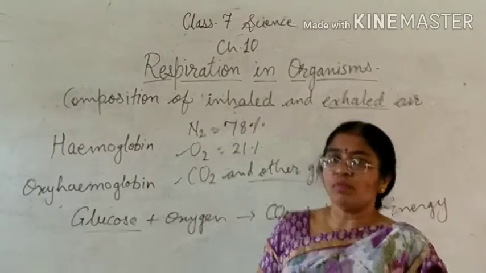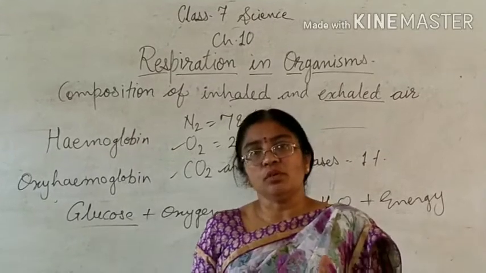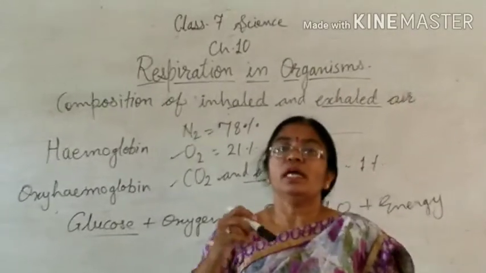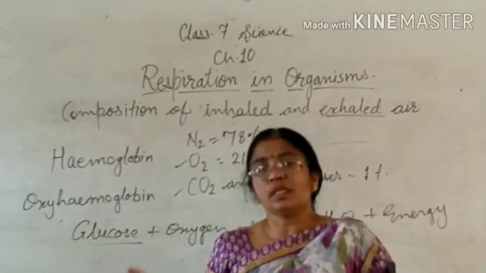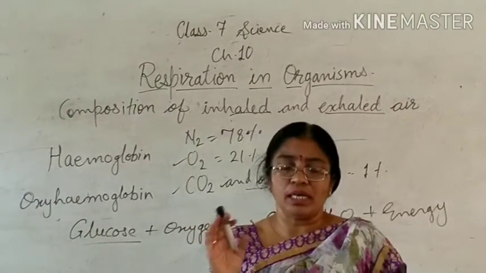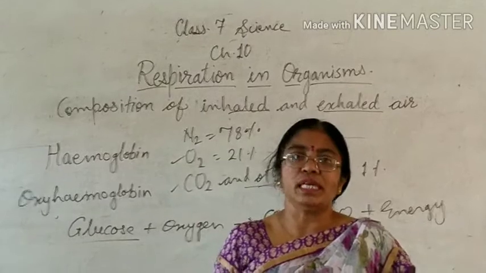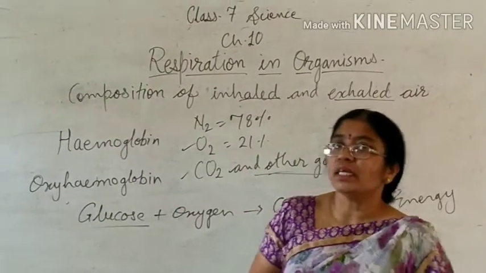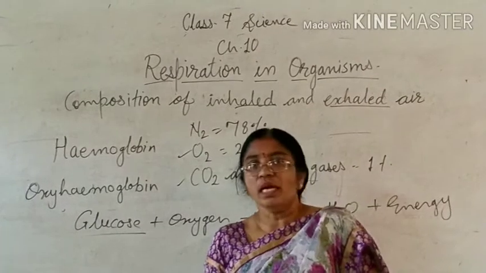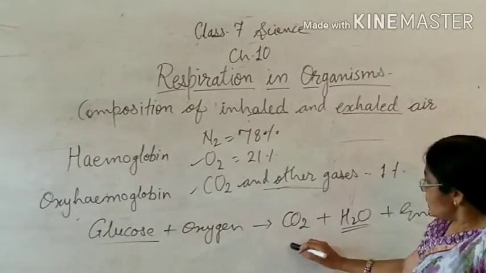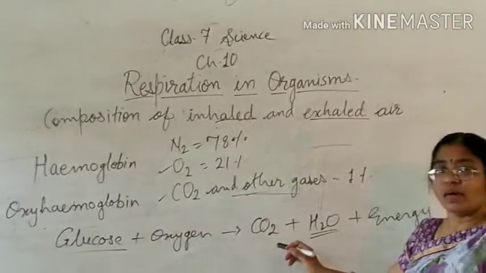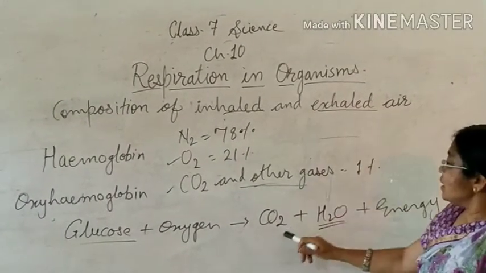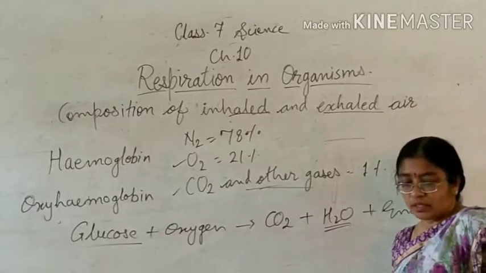The normal human body temperature is 37 degrees Celsius, and the temperature of the atmosphere outside is less than that, and due to that this exhaled air is felt warmer. And due to this byproduct of carbon dioxide, the composition of exhaled air contains more carbon dioxide.